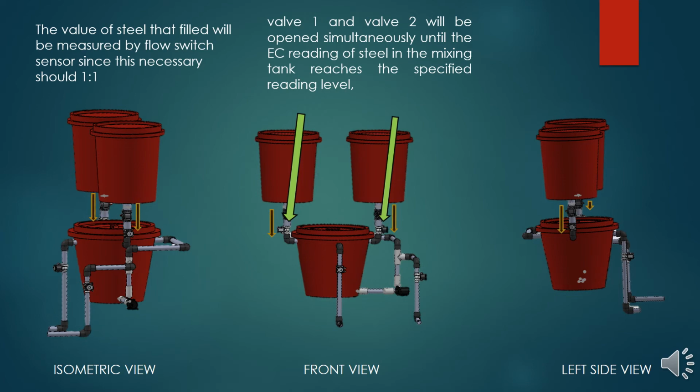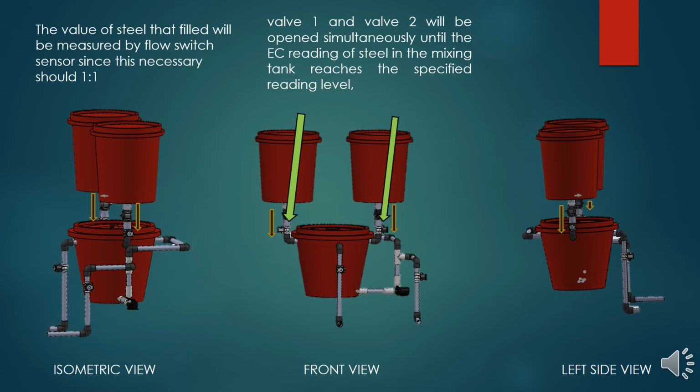This part will perform when the solenoid valves V1 and V2 allow the fertilizer to fill into the main tank. The amount of fertilizer filled will be measured by the flow switch sensor, since the ratio should be 1 to 1.